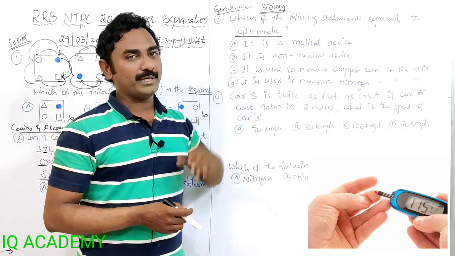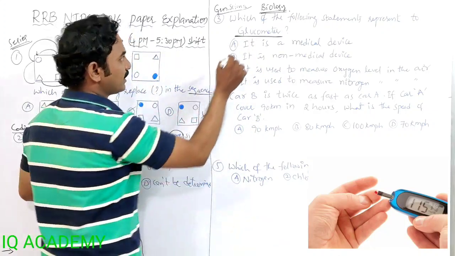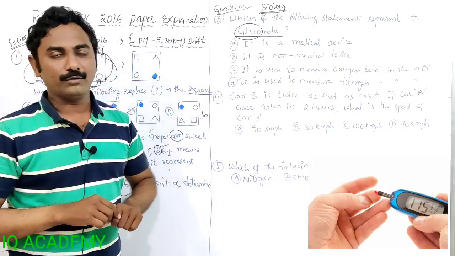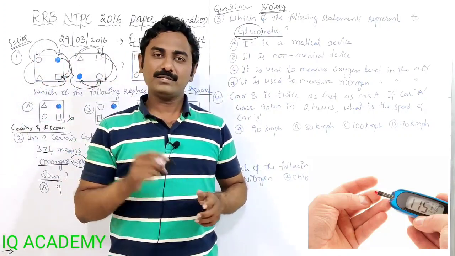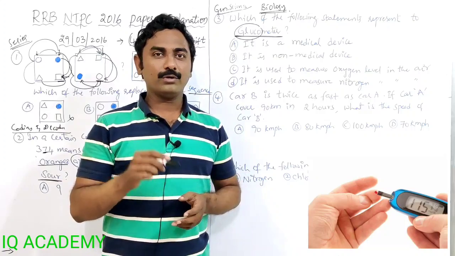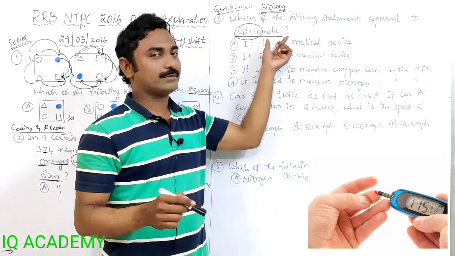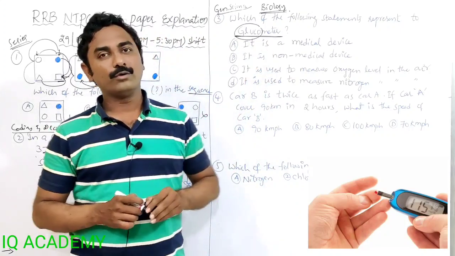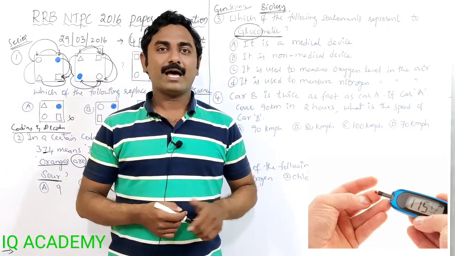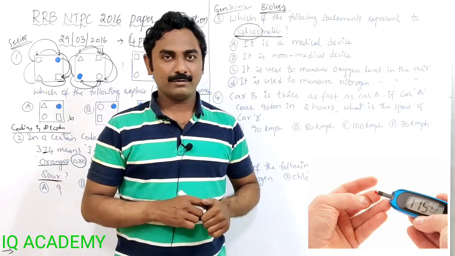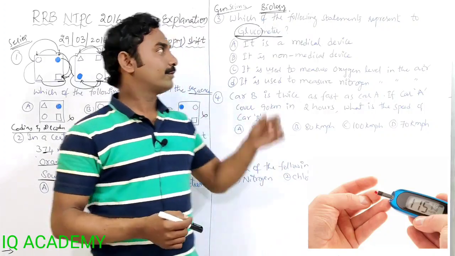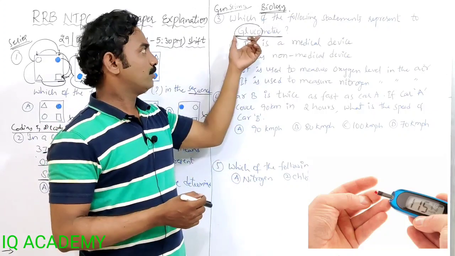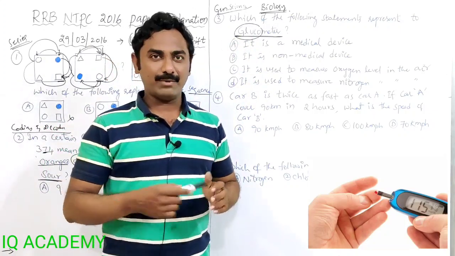So glucometer. What is glucometer? In the name itself, we have the meaning. Gluco means glucose, a glucose level measurer. So a blood glucose level measurer is called a glucometer. That means diabetes patients will use this to check the level of glucose in the blood, whether they have diabetes or not. So glucometer is used for diabetes patients.